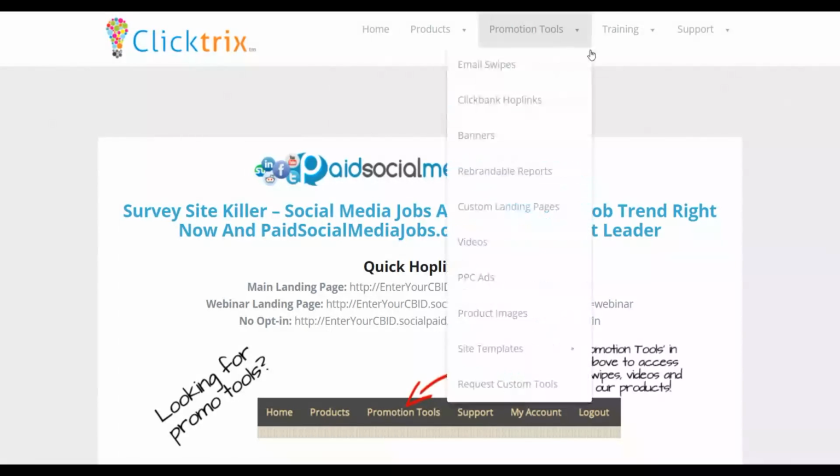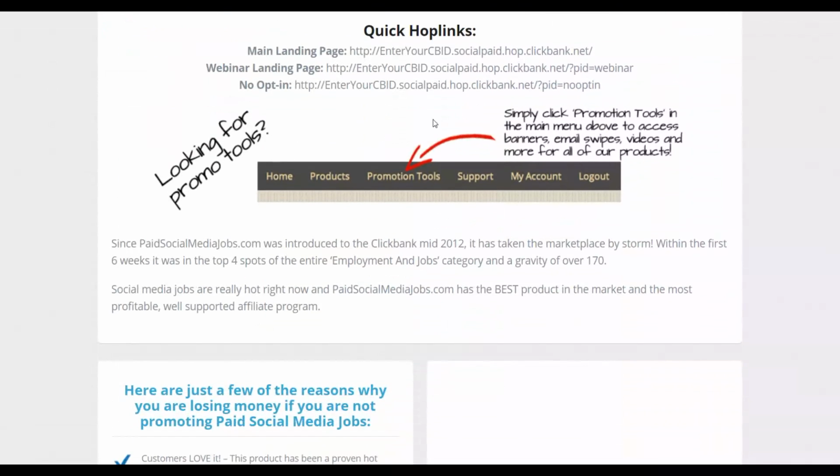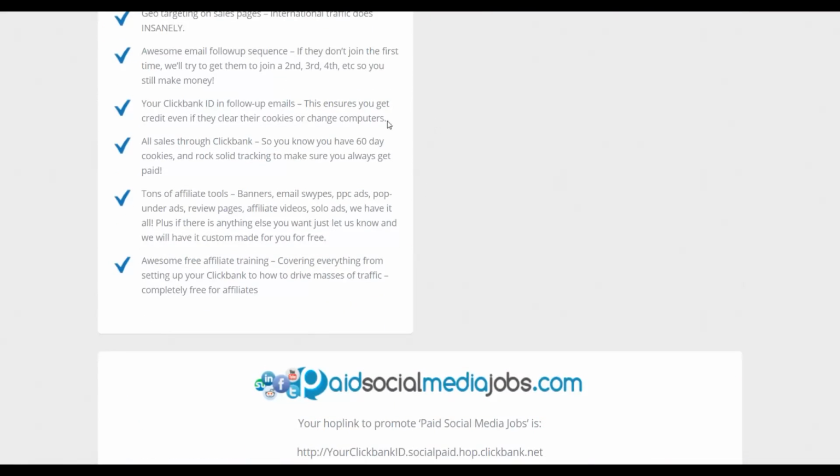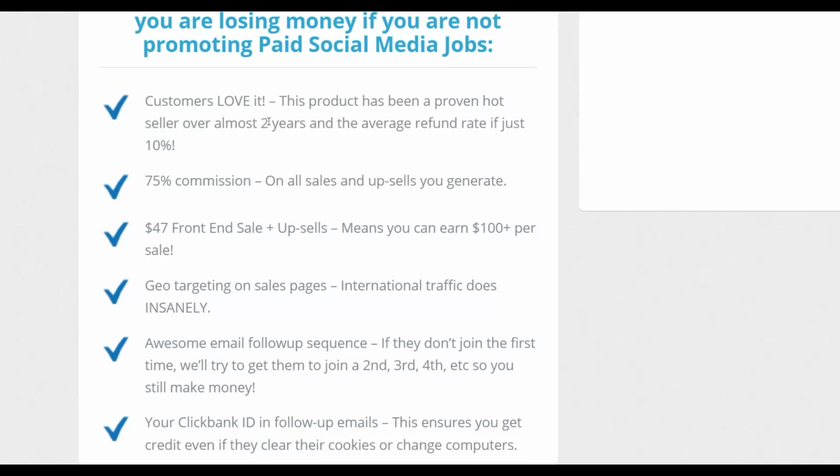If you go to the affiliate tools area from here, you can find out a lot more information about promoting this affiliate offer right here. You can also find out a lot more information about the upsells from here.